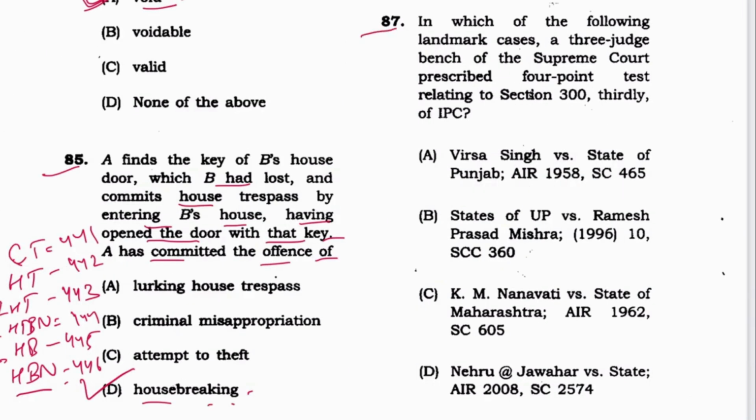Next 87. In which of the following landmark cases a 3 judges bench of Supreme Court prescribed 4-point test relating to section 300 of IPC? It is Virsa Singh vs State of Punjab. A is the answer.